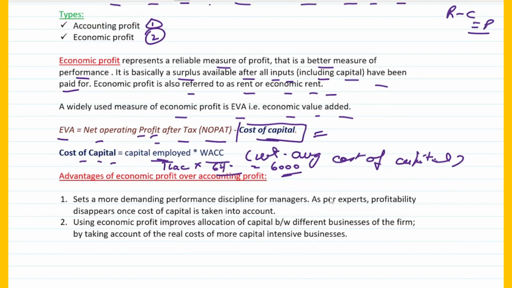How do you compute economic value added? It is basically NOPAT minus cost of capital. And what is the formula for cost of capital? It is capital employed into WACC, that is weighted average cost of capital, fine?